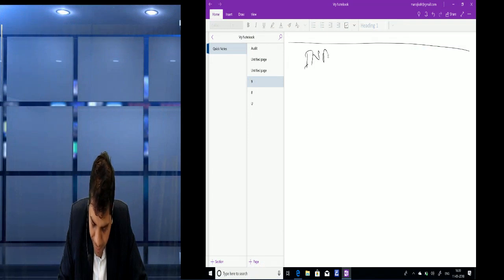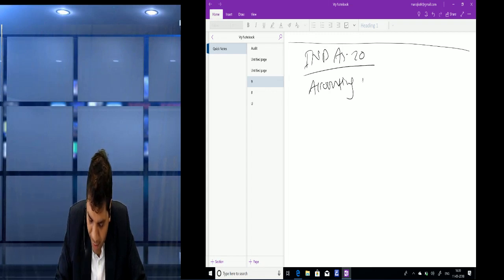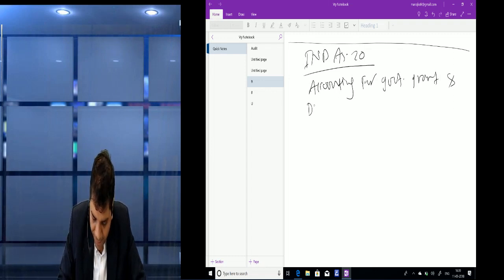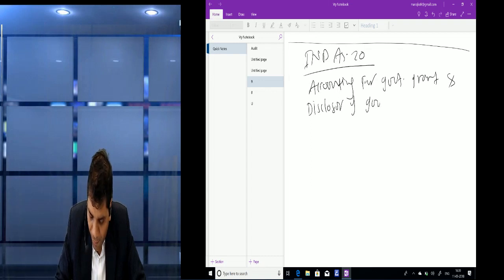Ind AS 20, accounting for government grant and disclosure of government assistance.